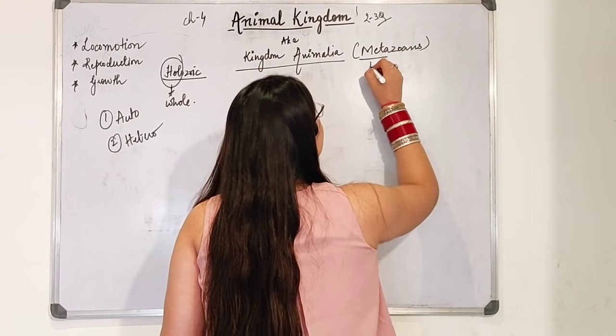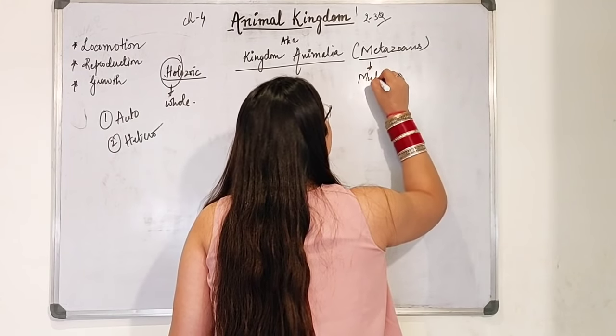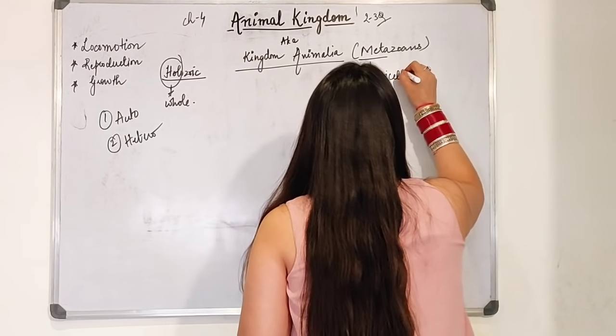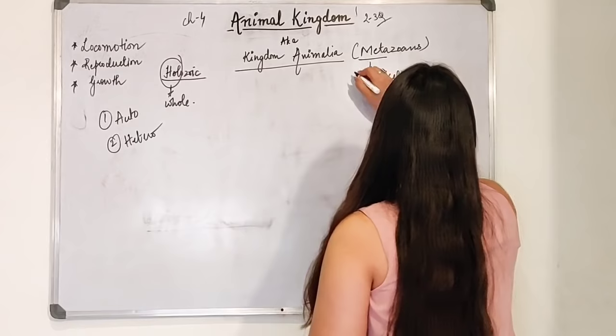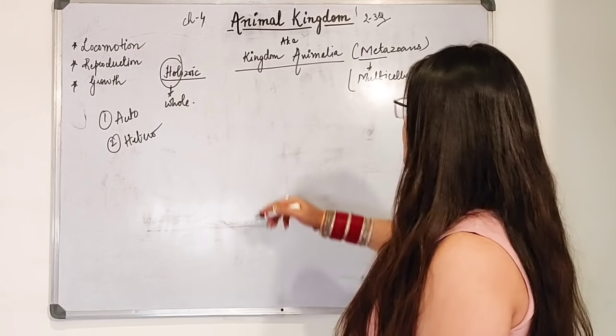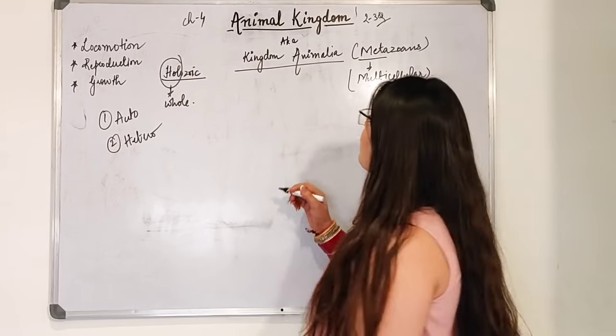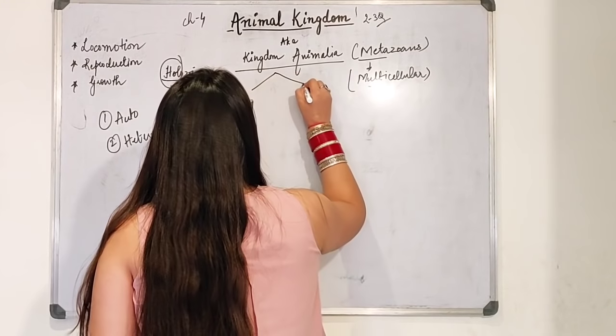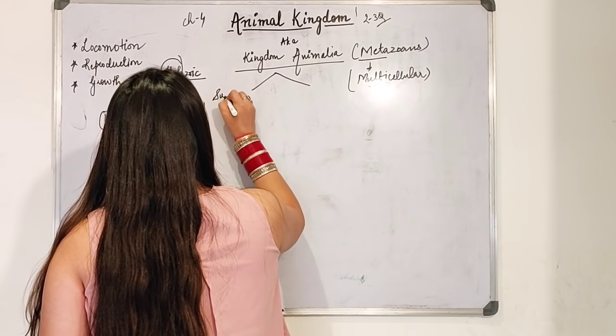Metazoans, where meta means multicellular, right? So kingdom Animalia, beta, is further divided into two sub-kingdoms.